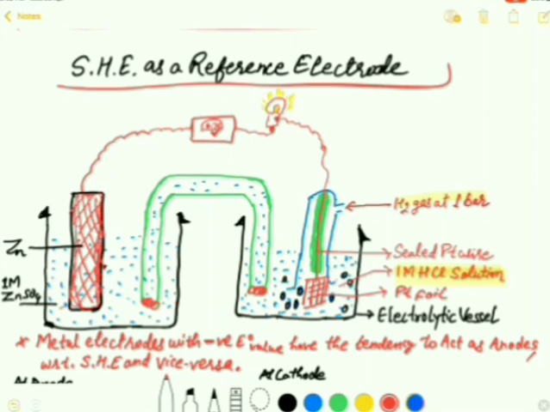So the zinc electrode is taken in a single half cell vessel. On the other hand there is another half cell, a vessel containing the hydrogen electrode. Now they are joined together with a salt bridge. You can see this here, salt bridge.